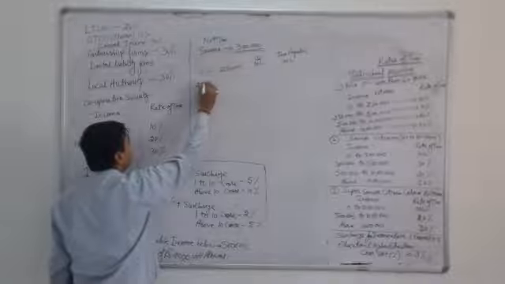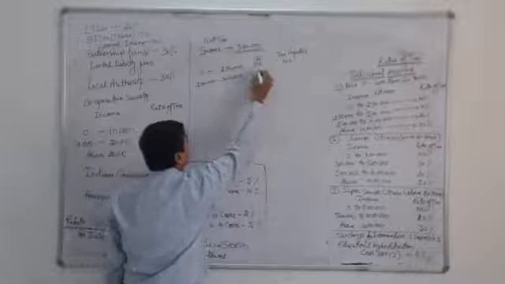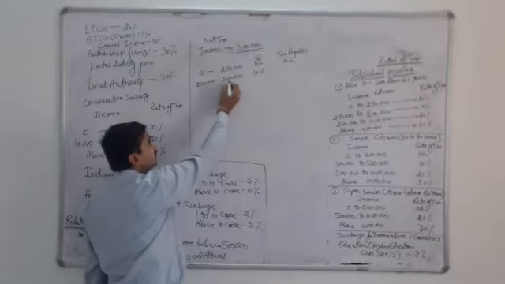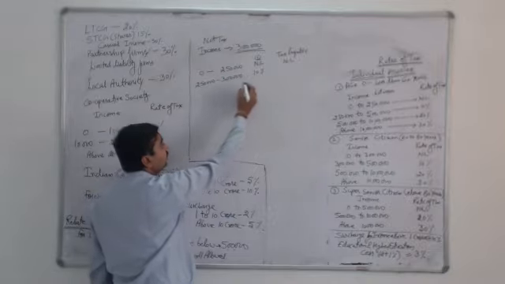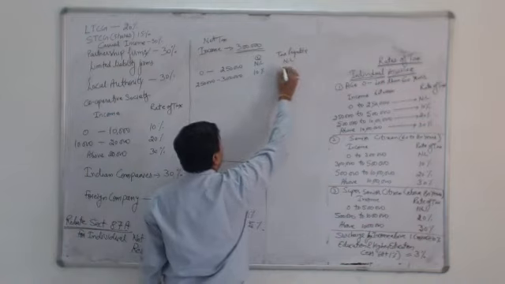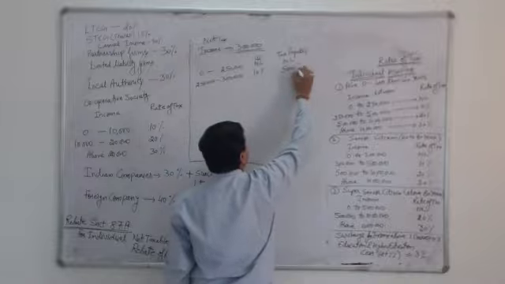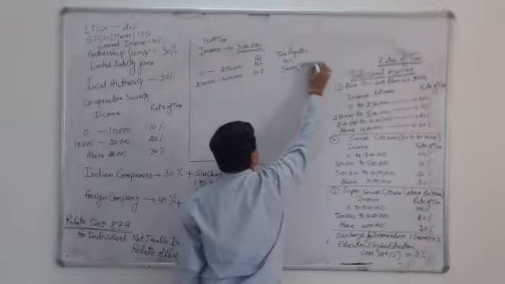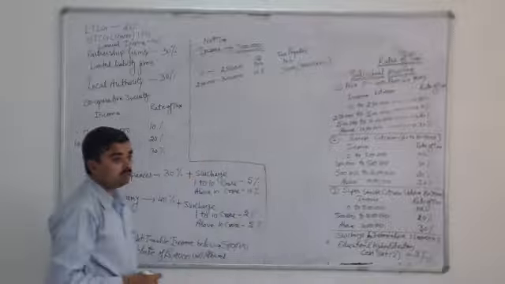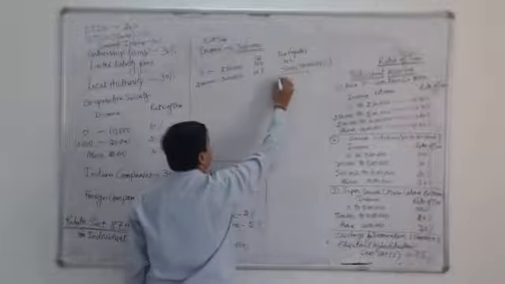So from 2,50,000 to 3 lakh rupees of the assessee's income, the tax rate is 10%, and the income between these two is 50,000. That is why the tax payable is 10% of 50,000, that is 5,000. So the total tax will be calculated this way. The total is 5,000.